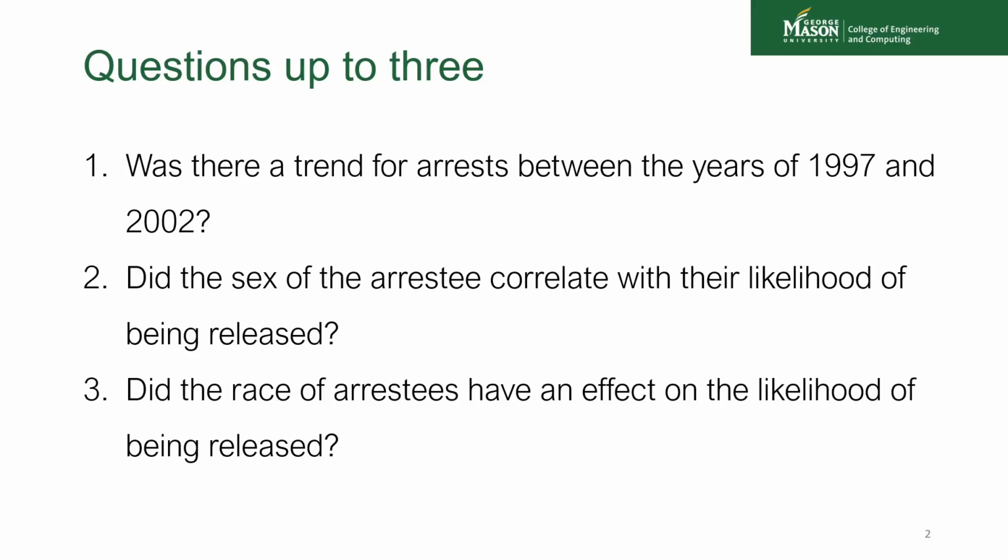So the three questions that I came up with for marijuana possession were: 1. Was there a trend for arrests between 1997 and 2002? Next, I wanted to know if the sex of the arrestee correlated with the likelihood of them being released. I had a feeling going in that women were more likely to be released. And then for number 3, I wanted to know, did the race of the arrestees have an effect on the likelihood of being released? I also had a preconceived notion going in that black arrestees would be more likely to not be released just due to racial bias.